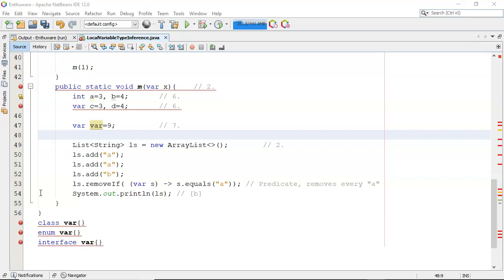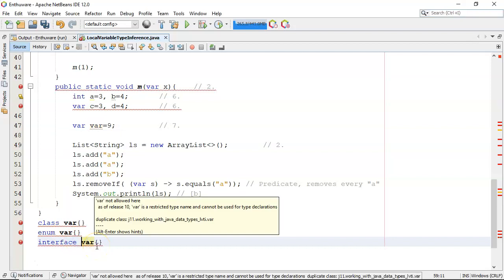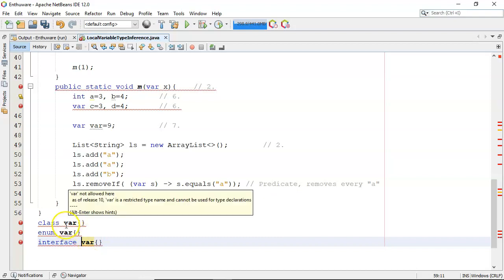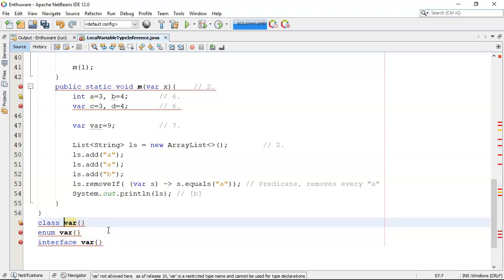However, if they decided to do that here, then they ran the risk of breaking people's code throughout the world. Imagine all the millions and millions of lines of code that has been written since Java was first introduced. Somebody, somewhere, many people in fact, would have named identifiers as var, and it would break all their code, so they couldn't go and do that. But they were on safe ground here with class, enum, and interface, because since day one, you should have always used a capital letter for the first letter in your class, enum, interface.